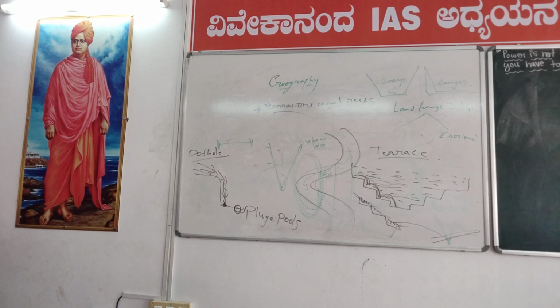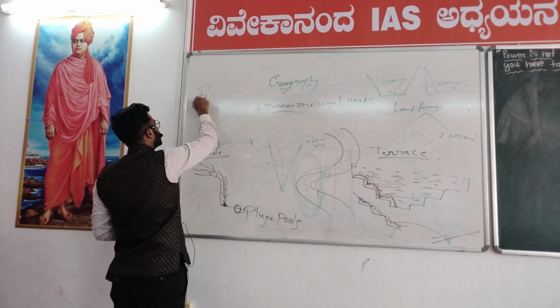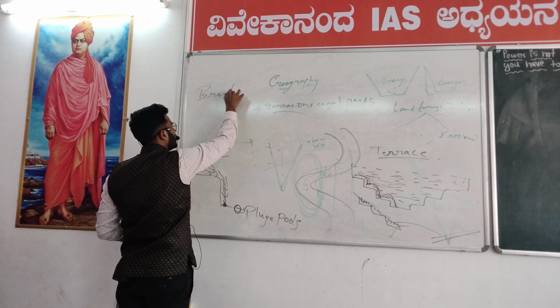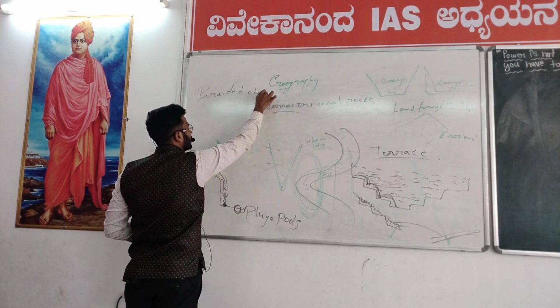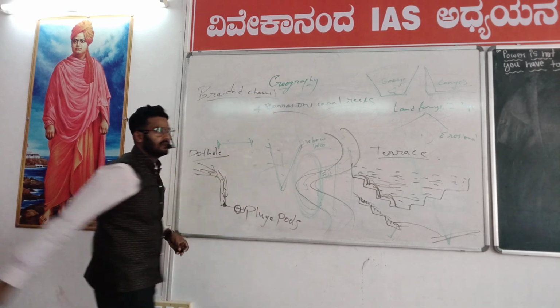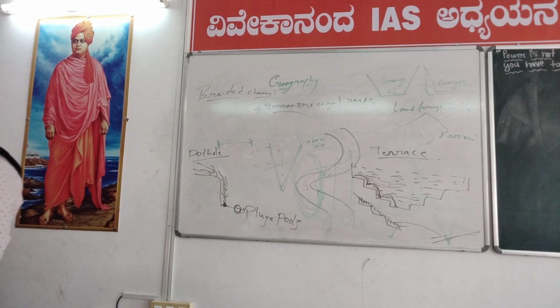Take heading as braided channel. BRAIDED. Braided channel. See, this is a channel of the river.